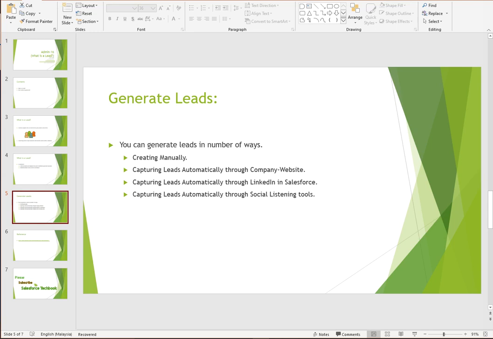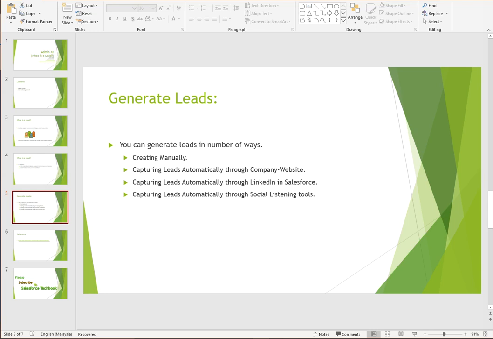Capturing manually means the sales representative enters your lead record manually, and capturing leads automatically through your company website is nothing but web to lead. And capturing leads automatically through LinkedIn in Salesforce, where Salesforce has already integrated LinkedIn into your Salesforce application, you can directly go into your setup under marketing. You have LinkedIn generate leads. If you go to that, you can generate your leads into your Salesforce from LinkedIn.